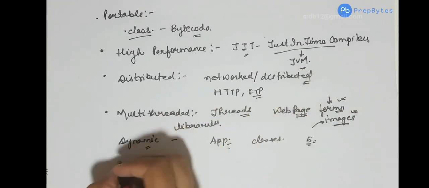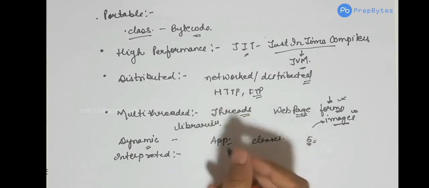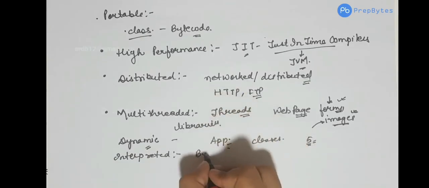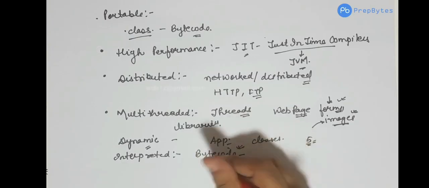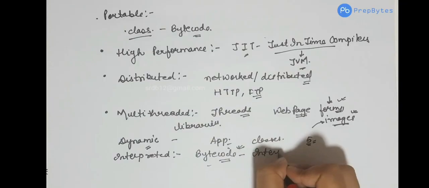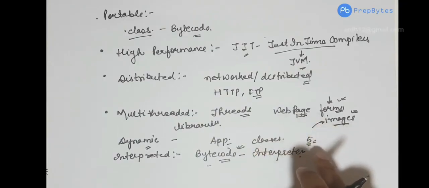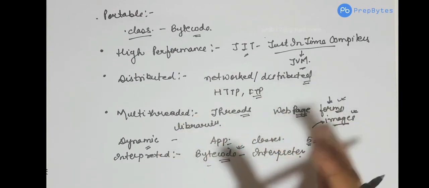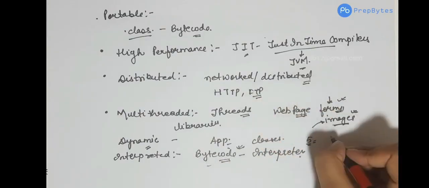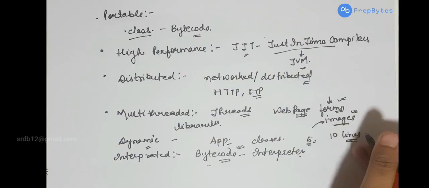The last one is that Java is an interpreted language. After you have the bytecode in hand and you want to run it, the bytecode is run using an interpreter. This raises the question: what is the difference between a compiler and an interpreter? In a compiler, if you have 10 lines of code, the compiler compiles the whole 10 lines and gives you an error at the end.